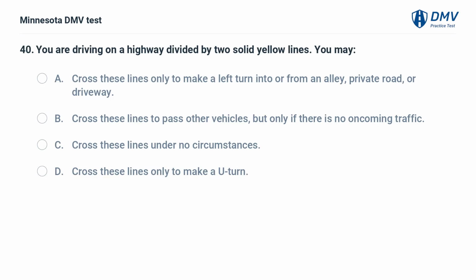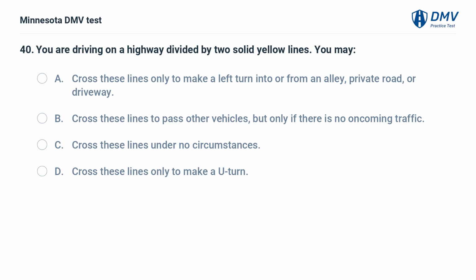You are driving on a highway divided by two solid yellow lines. You may: A. Cross these lines only to make a left turn into or from an alley, private road, or driveway. B. Cross these lines to pass other vehicles, but only if there is no oncoming traffic. C. Cross these lines under no circumstances.